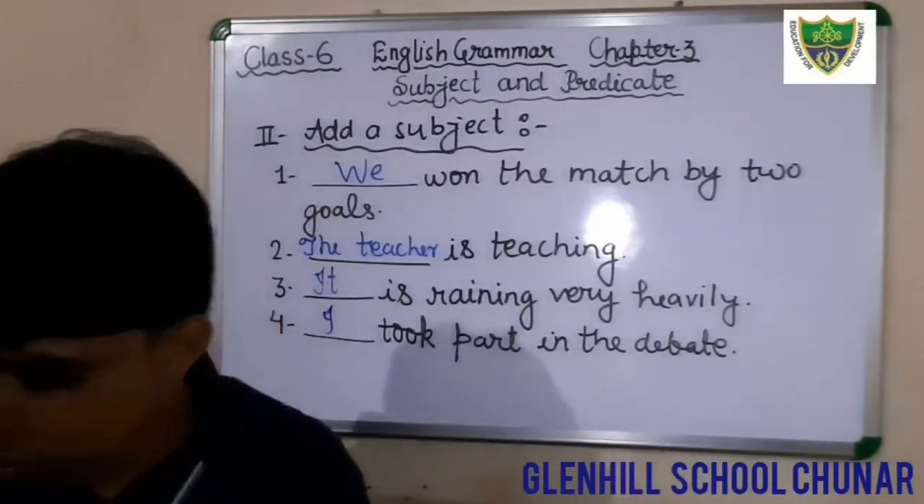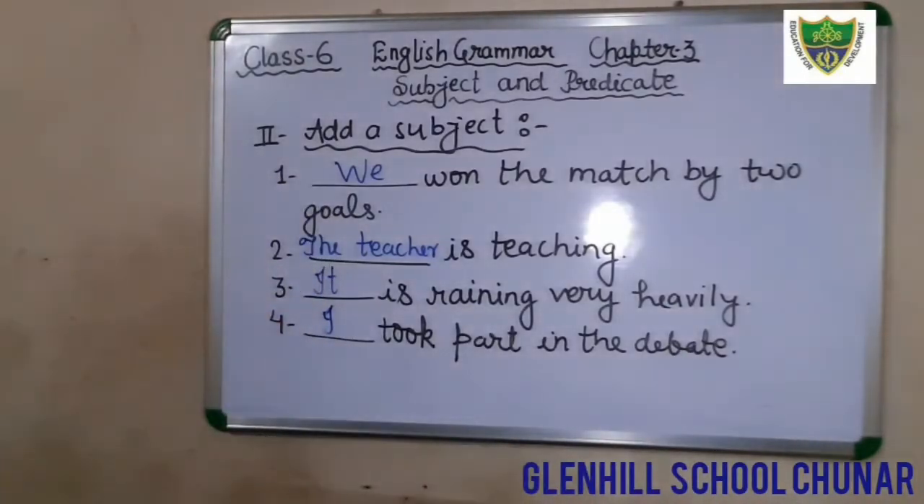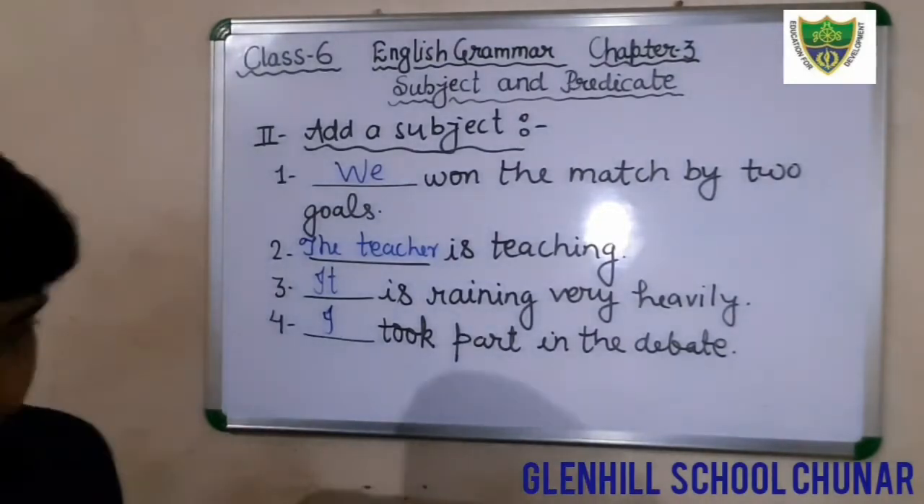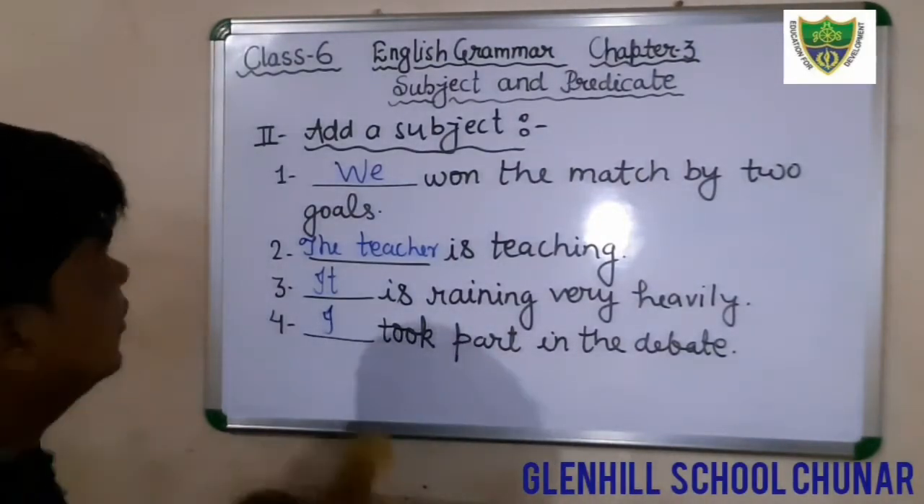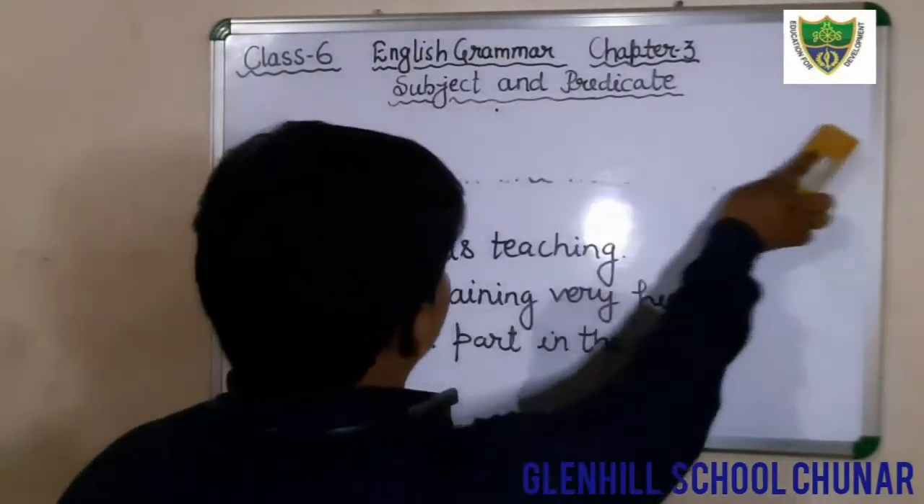Okay, so in question number 1, you will fill "we". In question number 2, you will fill "the teacher". In question number 3, you will fill "it". In question number 4, you will fill "I". And now question number 5. Now we will see question number 5.